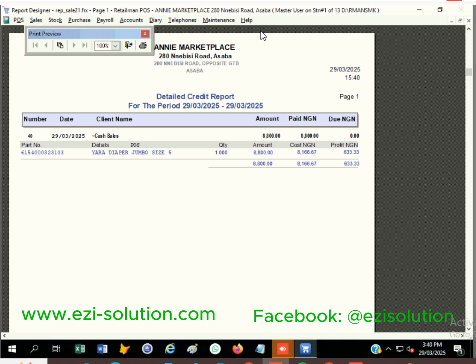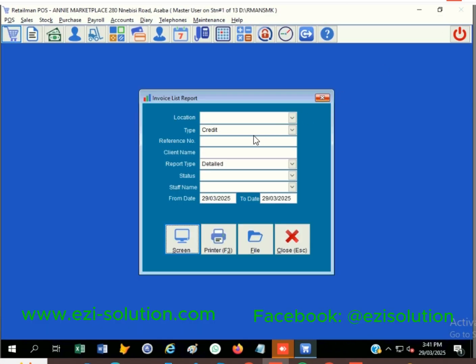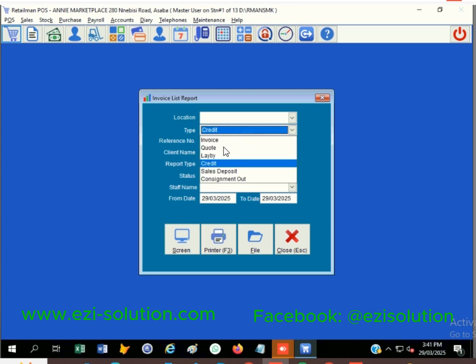Okay. And sir, also this deposit, if they are pulling it out, I'm seeing a number. If it is a sales deposit, how will I check that one? The deposit is also here. You change this into sales deposit. You can view the report of sales deposit. Okay. Then if it's sales we are talking about, you view the sales report here. Okay. Thank you very much.